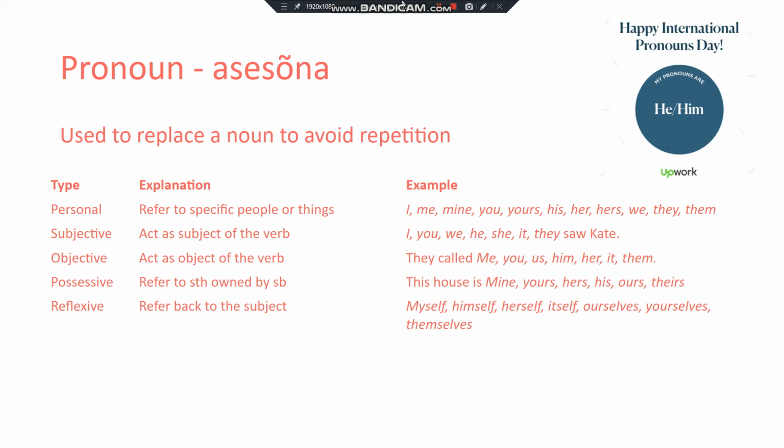And the objective pronoun acts as an object of the verb. So in Estonian, sihitis. They called me, they called you, they called us, etc. So it means that it is the person that the act is being done to. They is the subject, and me, you, us, him, her, it, or them would be the object.